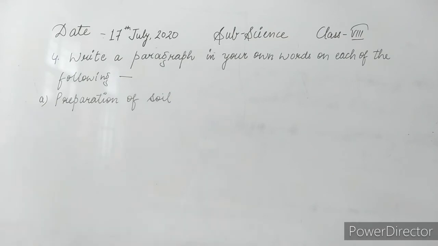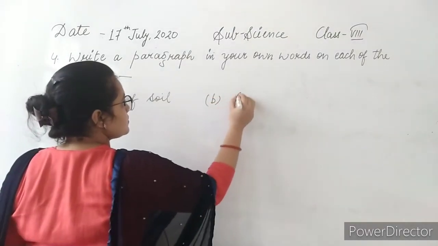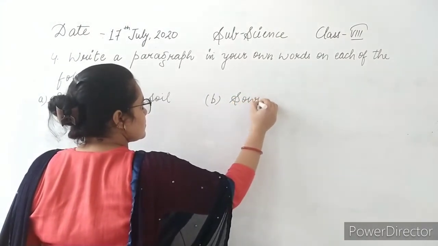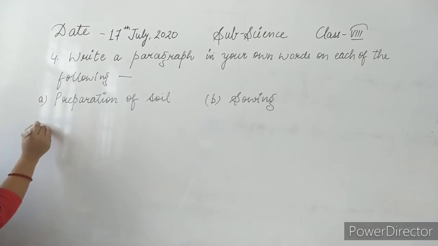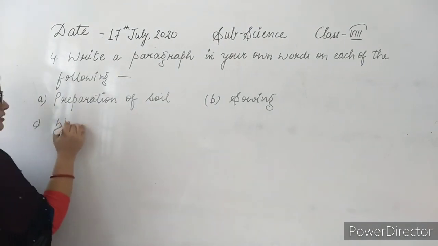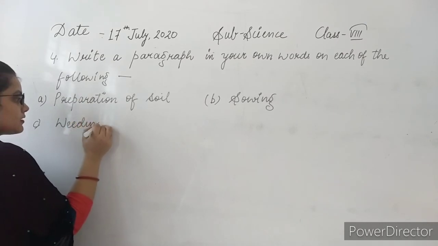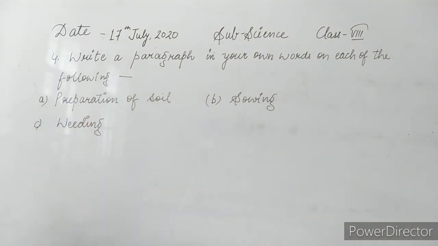Second one is sowing. Third one is weeding. And the fourth but not the least is threshing.